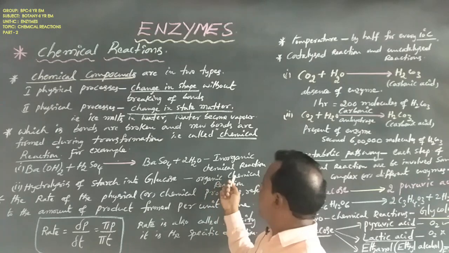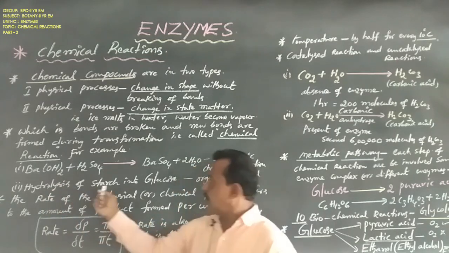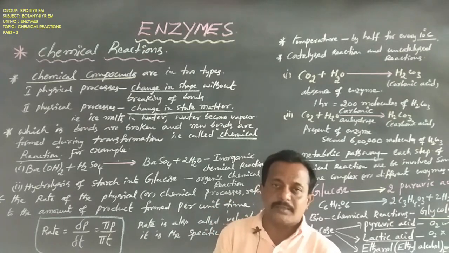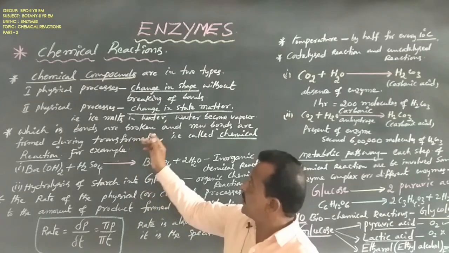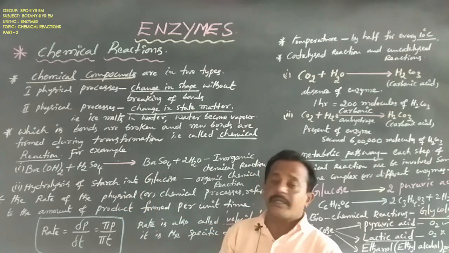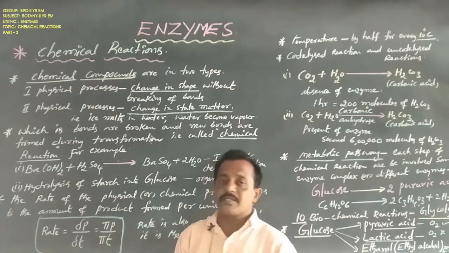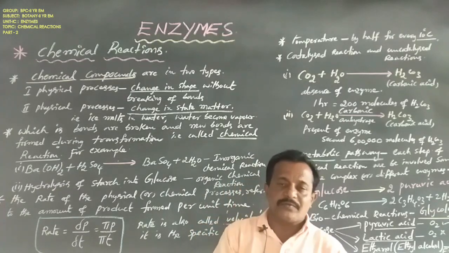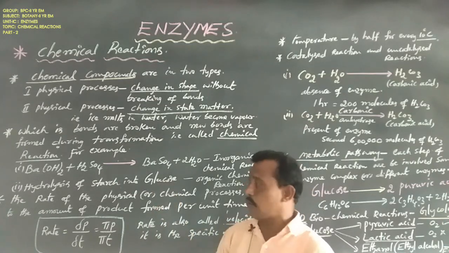Another chemical reaction is the organic chemical reaction. The best example is hydrolysis of starch into glucose. Starch is dissolved in water and, after some time, forms glucose. Bonds are broken and new bonds are formed during transformation. That is also called a chemical reaction, and this is your organic chemical reaction.